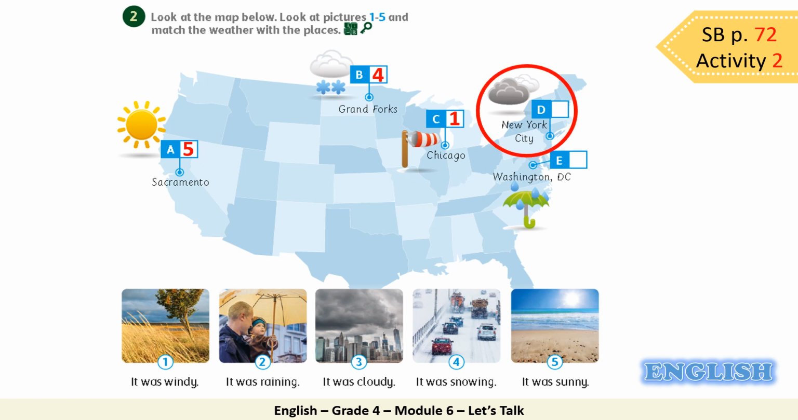Let's move on. New York City. How was the weather? You would choose 3. It was cloudy. And last, Washington, D.C. You should match it with 2. It was raining. Good job, grade 4.